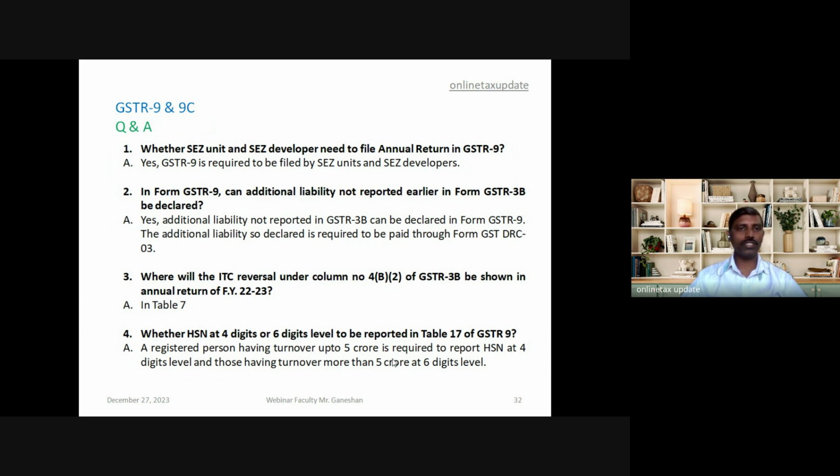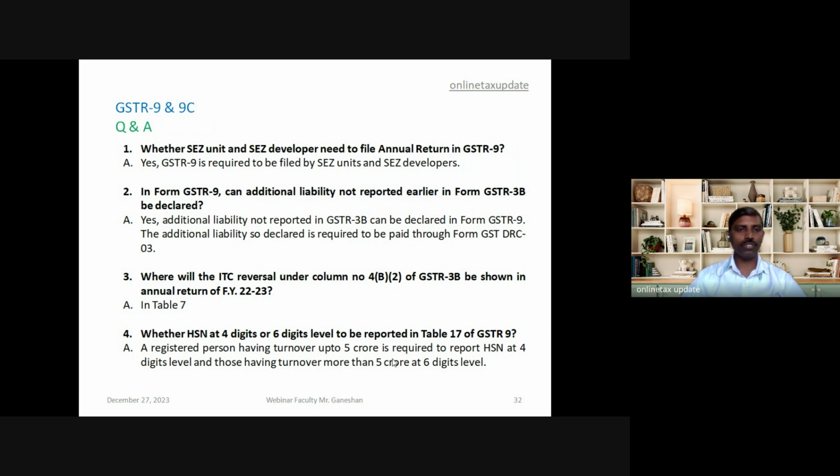Second question, in GSTR-9, can additional liability not reported earlier in Form 3B be declared? Answer is yes. Additional liability can be reported, and the additional liability which is declared has to be paid through DRC 03. Third question, where will the ITC reversal under column 4B2 of GSTR 3B be shown in annual return of 22-23? It will be shown in table 7.